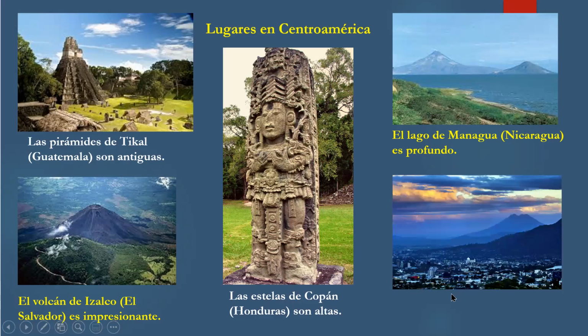And one last one. This is the city of San Salvador. As you can see, this is another volcano here. In fact, there's a volcano on this side too. But anyway, la ciudad de San Salvador es muy poblada. La ciudad de San Salvador es muy poblada. So the city of San Salvador is very populated. It's about 2 million people, 2.5 million living here. Like if you compare Calgary, Calgary only has like about 1 million, 1.5 million. This one has probably around 1 million more. And the place is smaller than Calgary, I guess.